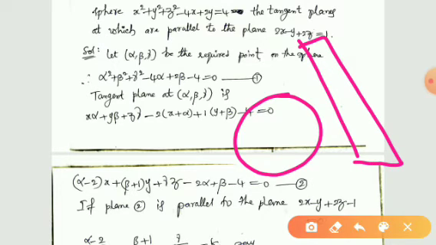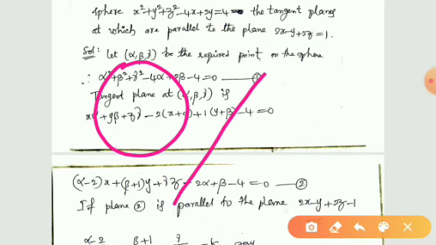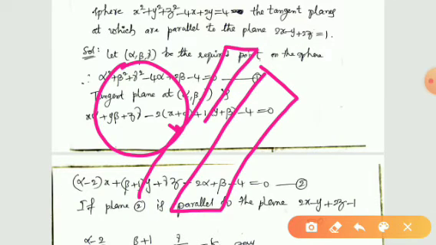So what we have to do in this problem? We have to find a point at which the tangent plane is parallel to the given plane. Suppose that this is a sphere and this is a plane given in the problem. We have to find a point so that the tangent plane at this point is parallel to the given plane.